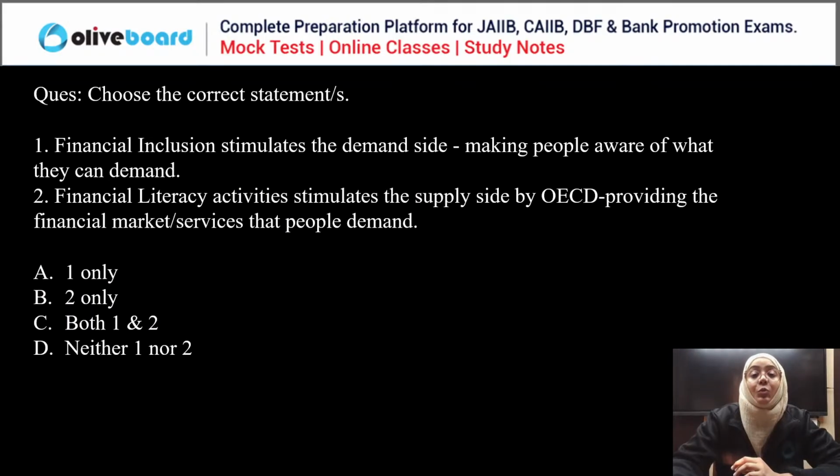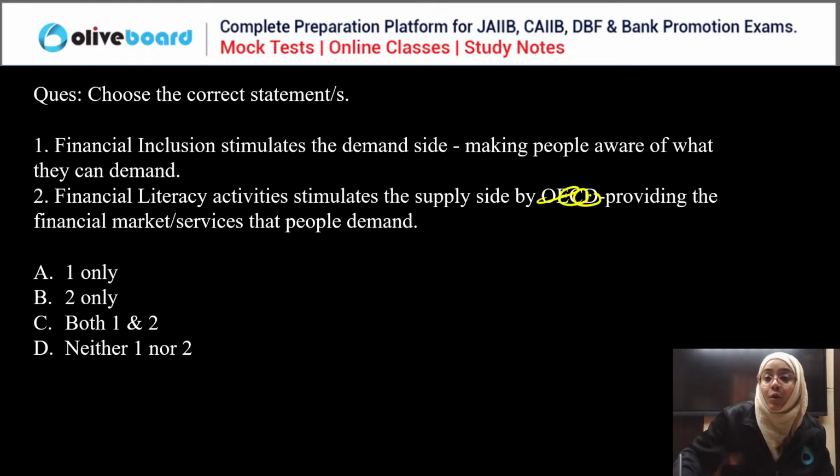Okay, next question. Choose the correct statement. Statement one: financial inclusion stimulates the demand side, making people aware of what they can demand. Statement two: financial literacy stimulates the supply side by providing the financial market services that people demand. We have to choose the correct statement here. Very simple, very easy. Everyone start answering the question.